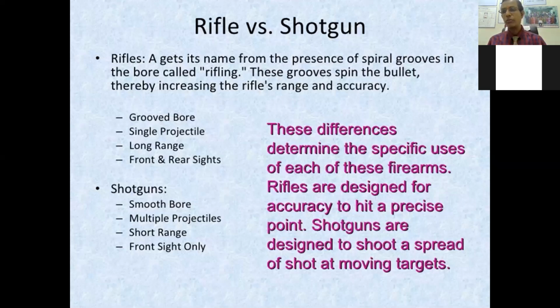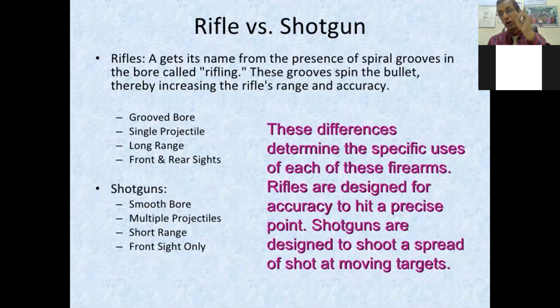Why these differences? For this difference, there was a specific use. What is the use of a rifle firearm? A rifle gives accuracy to hit a precise point, while shotguns are designed to shoot a spread of shot at a moving target. So that is the purpose.